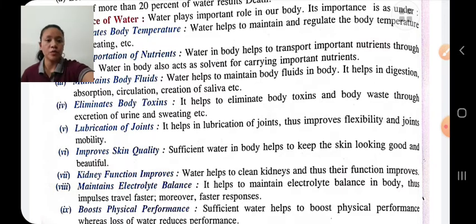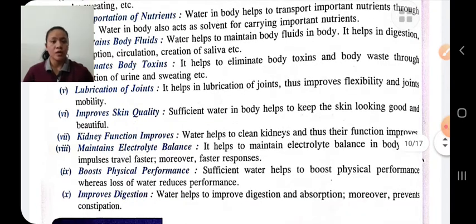Kidney function improves. If we drink water, then it helps to clean the kidneys, and there will be proper functioning. The functioning of the kidneys will improve. Maintains electrolyte balance. Water helps to maintain electrolyte balance. Therefore, there will be fast recovery, faster response of our organs.